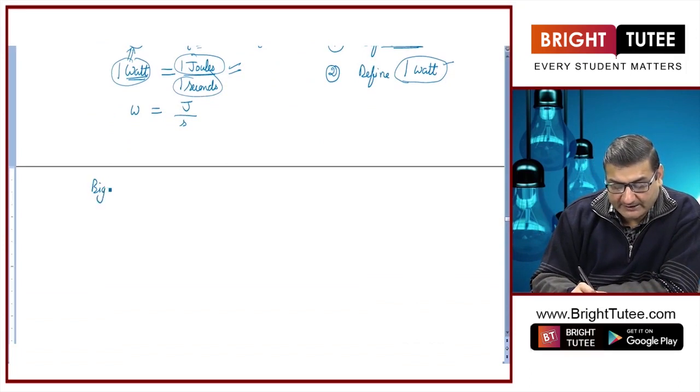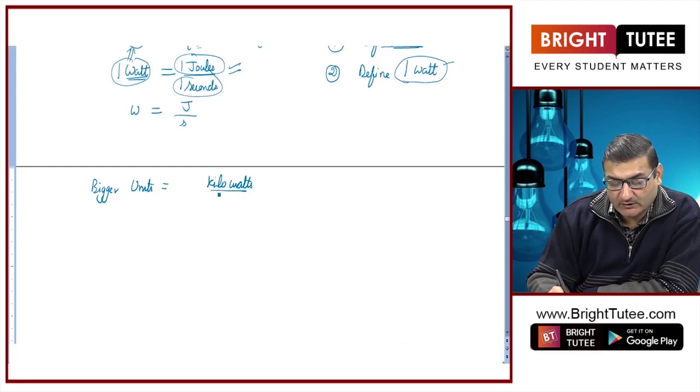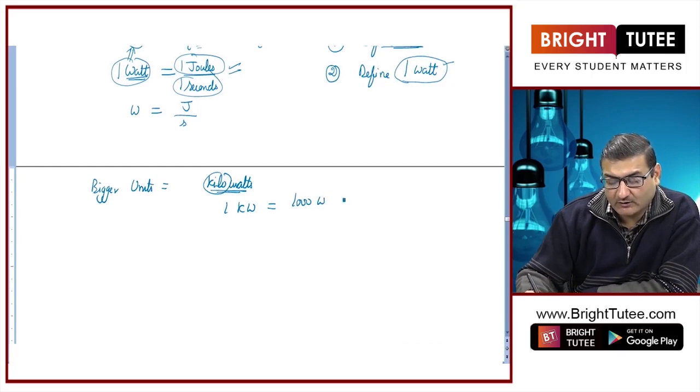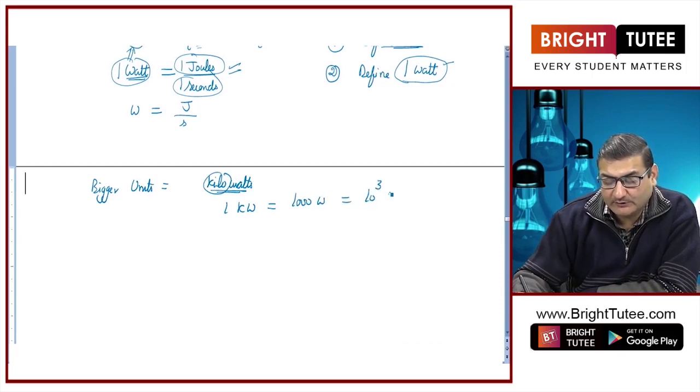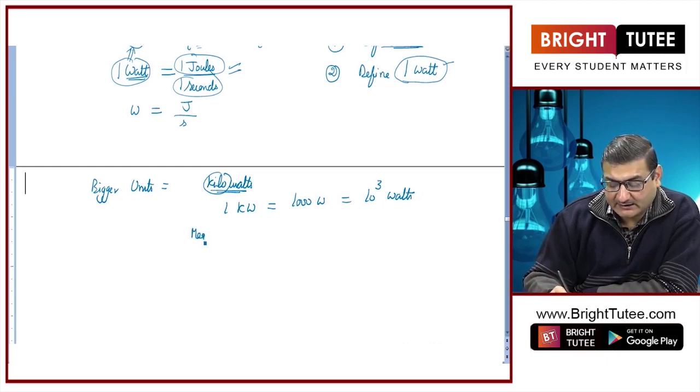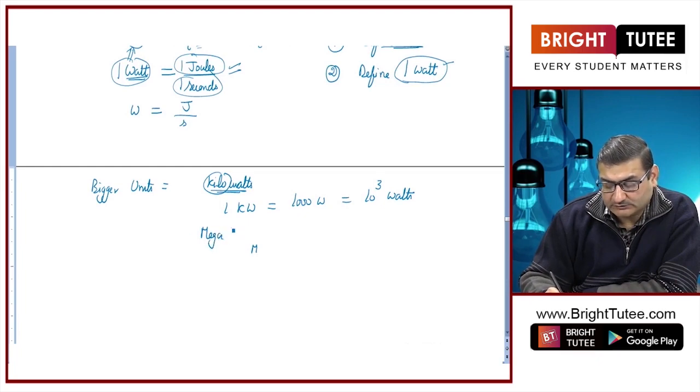So, we take some bigger units. Now, bigger units are, one is kilowatts. Now, what is this kilowatts? We know that wherever it is kilo, kW, it means 1000, or we can say 10 to the power 3 watts. Similarly, there is yet another bigger unit, that is megawatts.